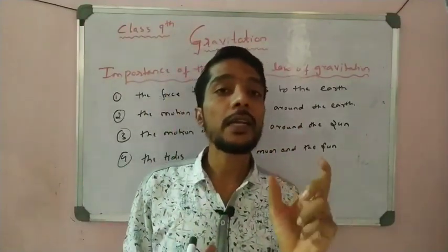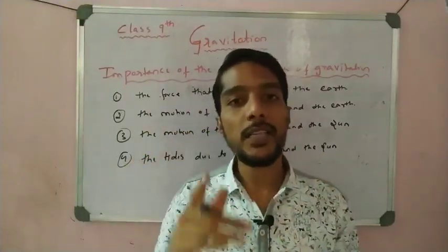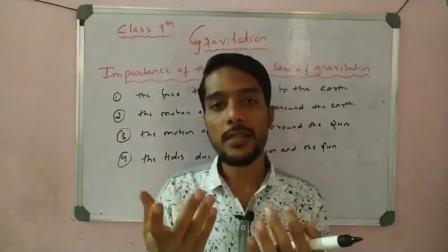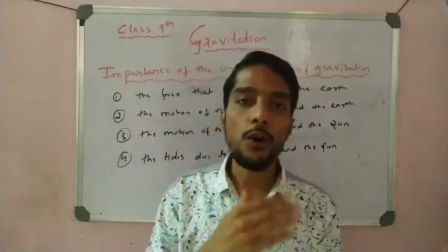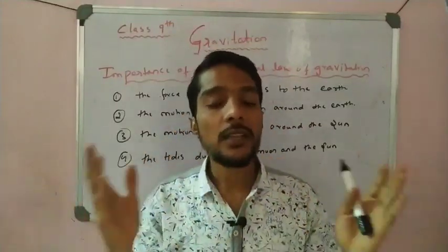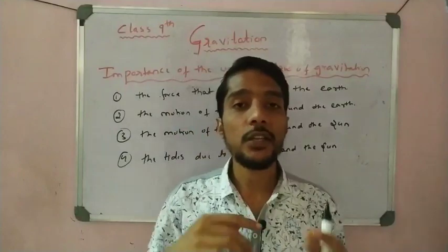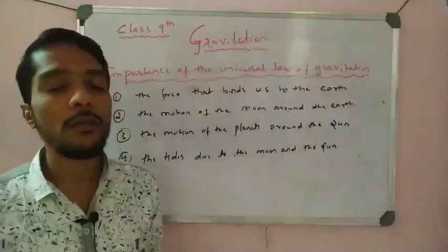How is it? If I increase the distance by a factor of 6, what happened? The force decreases by a factor of 1 by 36. Square is there, because 6 square is 36. If you take 5 it means 25, 4 means 16, that is square is there. So if the distance increases, the force decreases. That is the inverse square law it follows. And also we discussed the importance of the gravitation here.